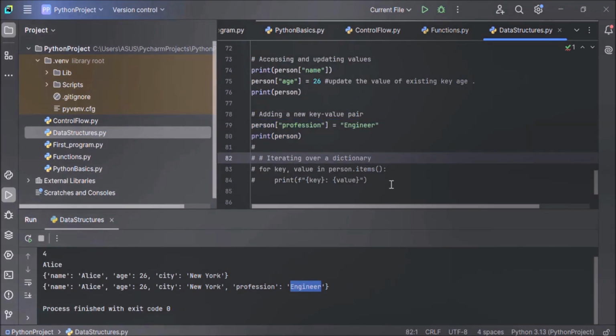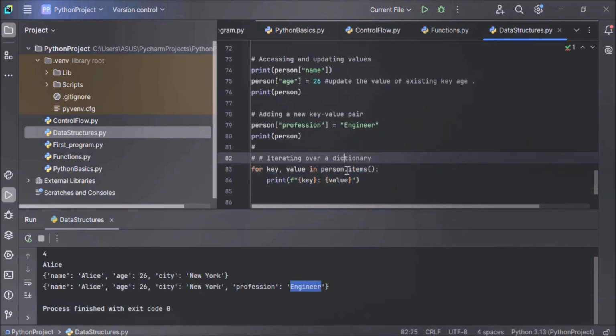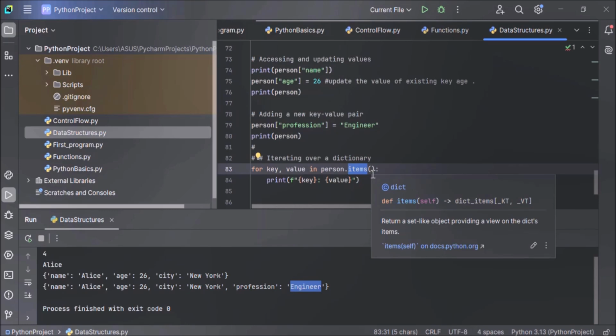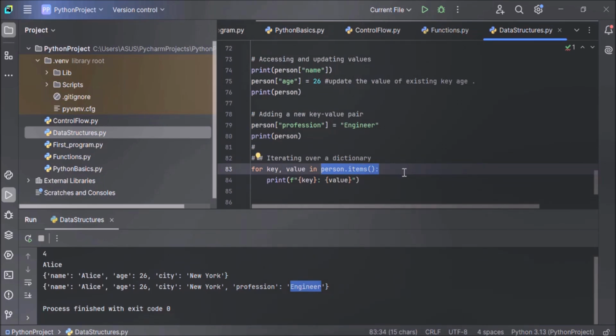Now let's see how to iterate over a dictionary, or how to loop through a dictionary. In this example, the items method returns all the key value pairs in the dictionary as tuples in the format key, value. So we are using the items method of a dictionary: for key, value in dictionary name dot items. This person.items method converts the dictionary into an iterable sequence of key value pairs so that we can iterate over it. It is very important. This unpacks each tuple key, value from person.items during the loop.